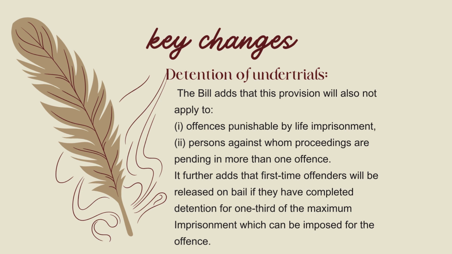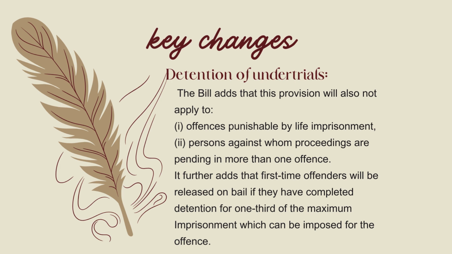But the code mentioned that this will not apply to offences punishable with the death penalty. What this new bill added is a provision that the existing provision will also not apply to two more categories.